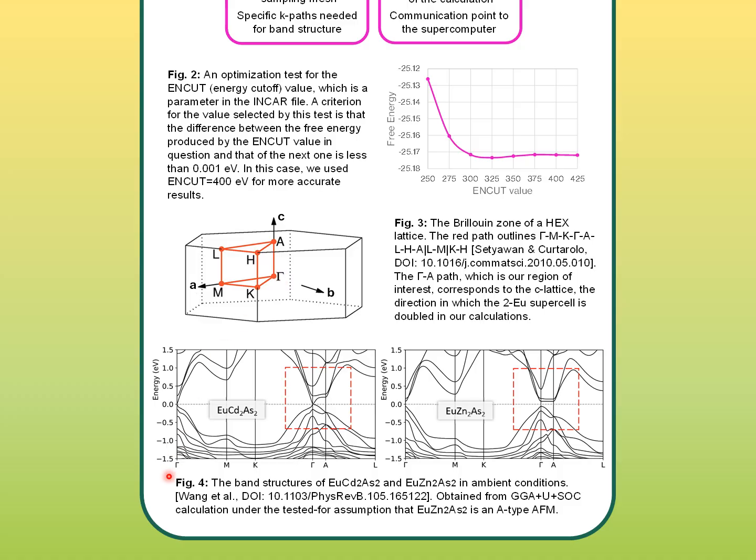Now, Figure 4 shows the band structures presented by Wang et al. of europium cadmium arsenide and europium zinc arsenide. This is the Dirac point where the bands touch in the cadmium material, and this is the narrow band gap in the zinc material where the bands could touch as well under pressure. These both came from calculations where they relaxed the structure, added the Hubbard U energy offset, and added spin-orbit coupling. They also set up their material's antiferromagnetism to be A-type because they found through their calculations that that was the type best suited to the real-life material.